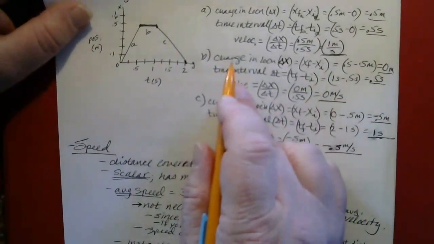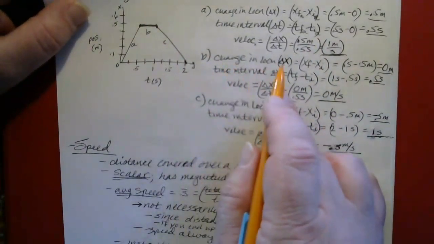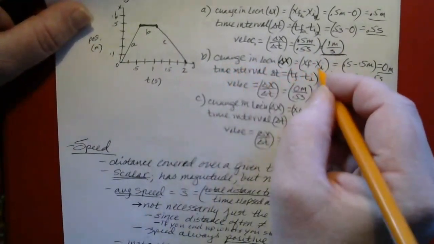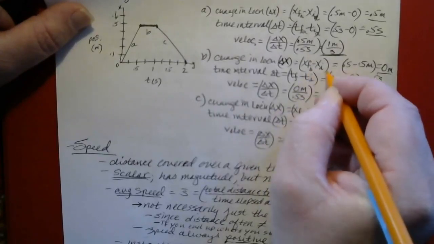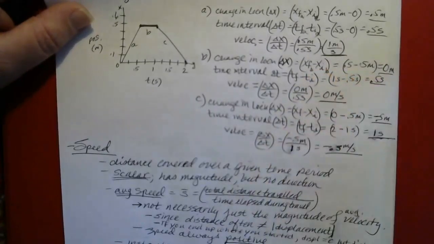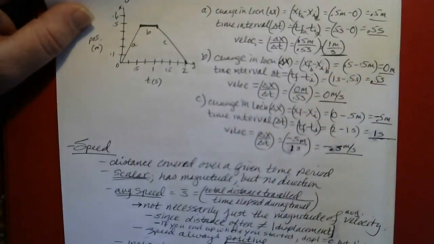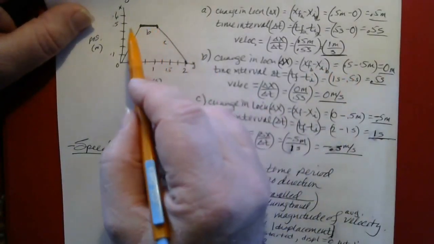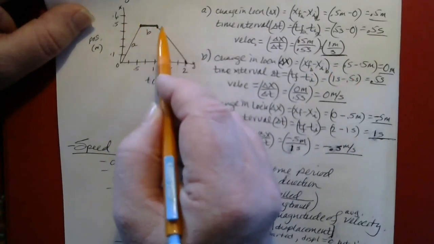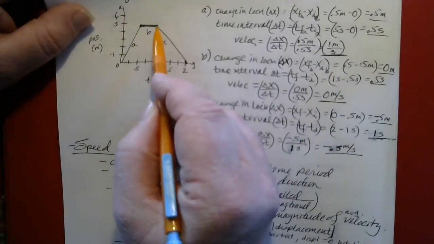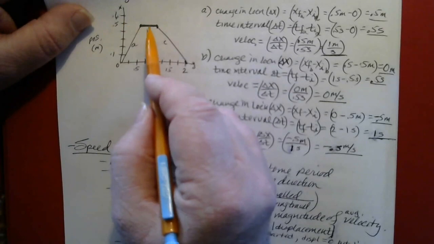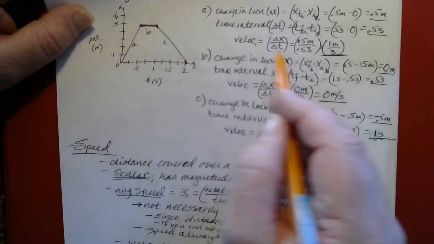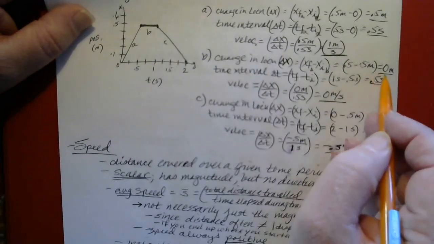For segment B, the change in location for B would be the final position for segment B minus the initial position for segment B. For segment B, this is segment B right here. The final position for segment B would be 0.5 meters. The initial position for segment B would also be 0.5 meters. So that's 0 meters for the change in position.